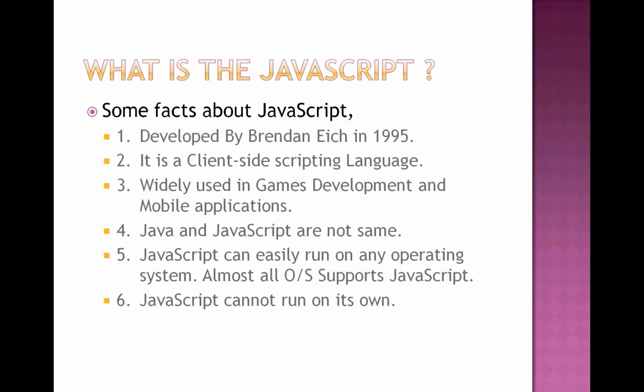Number 4: Java and JavaScript are not the same. There is a huge difference between Java and JavaScript, but there are many programmers who think that JavaScript and Java are the same. In fact, they are very much unrelated. Java is a very complex programming language, whereas JavaScript is only a scripting language. But we can say that the syntax of JavaScript is mostly influenced by the programming language C.